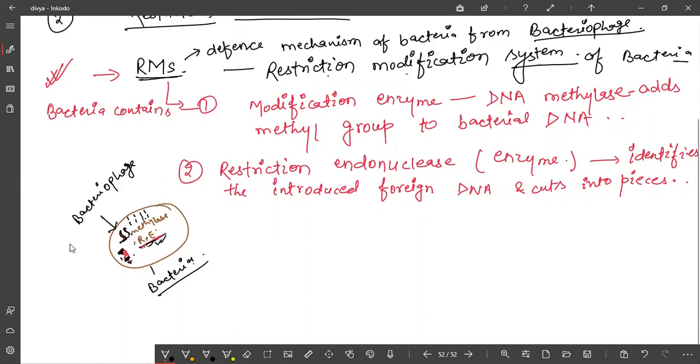So how will one be able to cut the DNA? Because of this restriction enzyme. So due to the discovery of this restriction enzyme, the application has become possible. Is it clear to you? Okay.